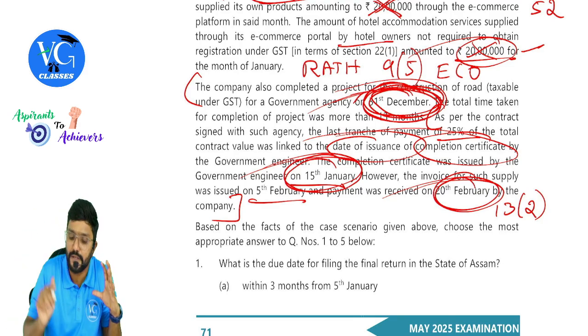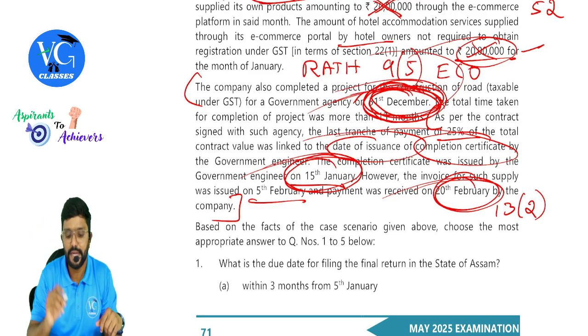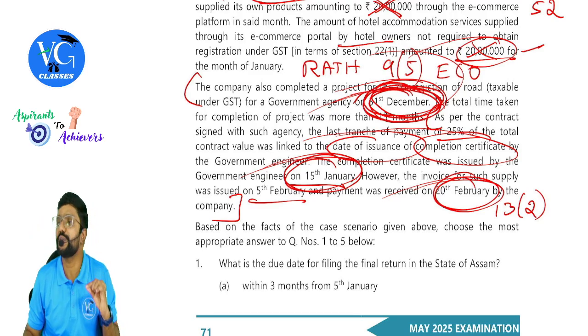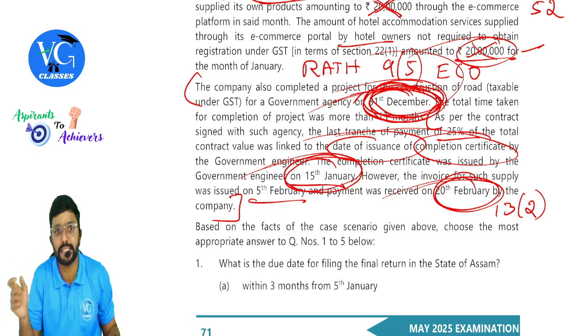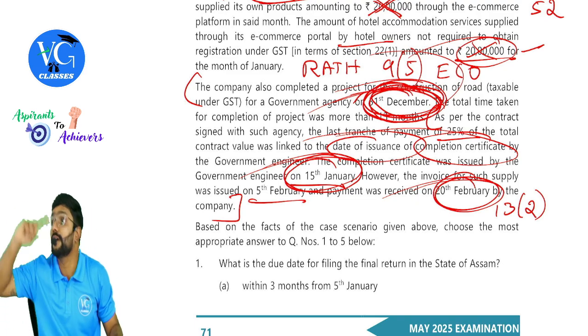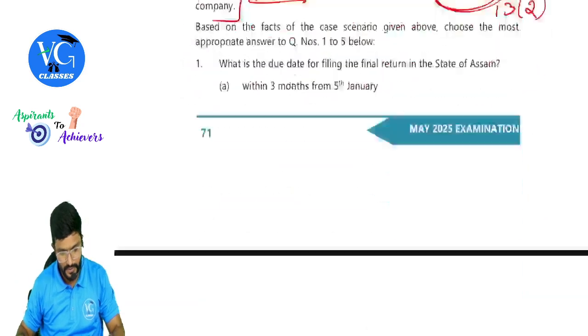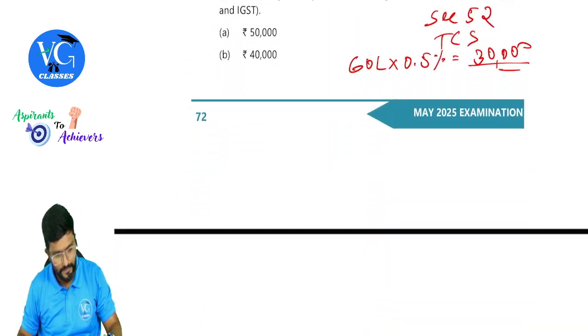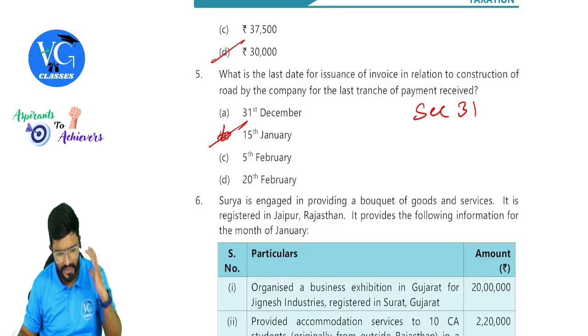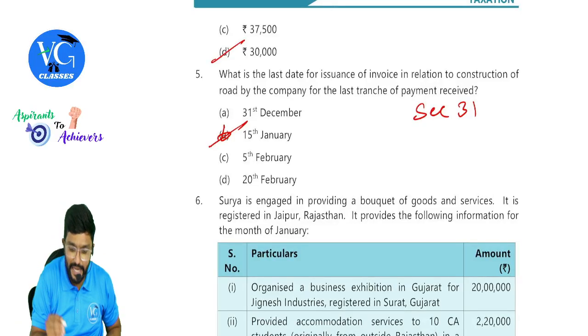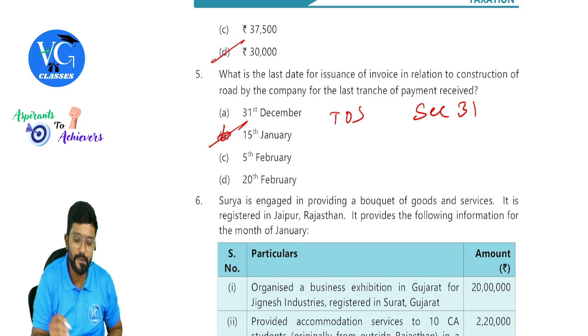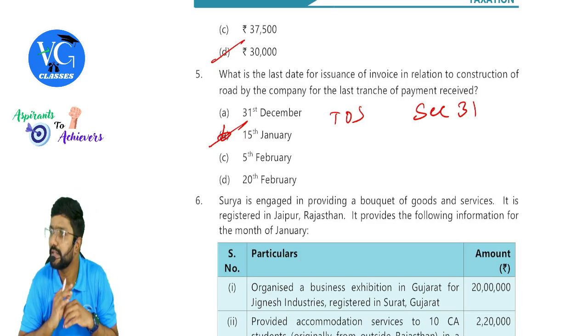If it is time of supply, 31st December for sure. But here they are asking you the due date to issue invoice. Due date to issue invoice is not for completing the task. It is for the date of issuance of completion certificate. Is that clear? Fine. So in my opinion, it should be 15th January. If it was time of supply, then obviously it would have been 31st December.